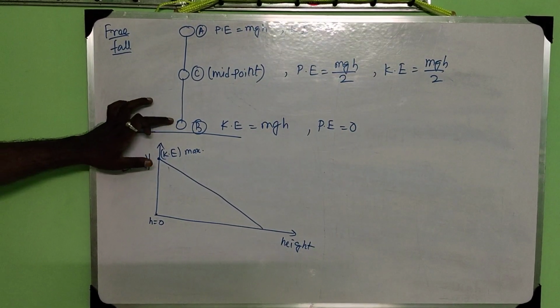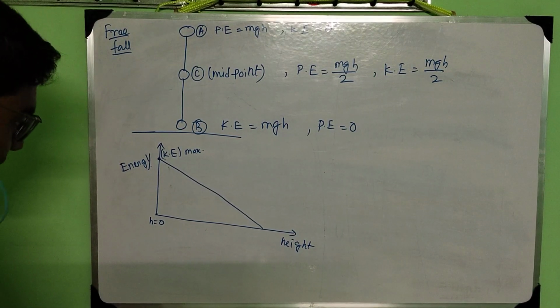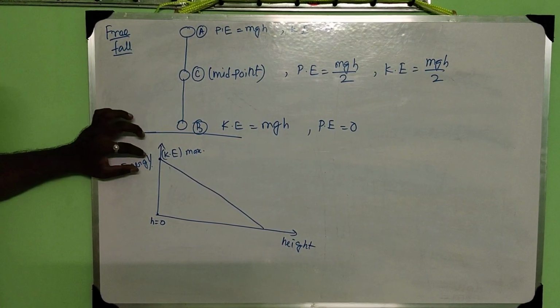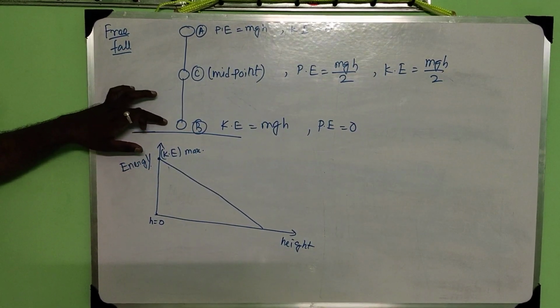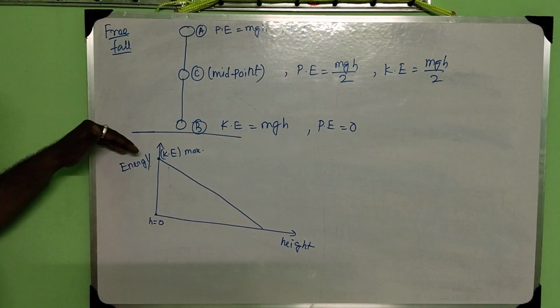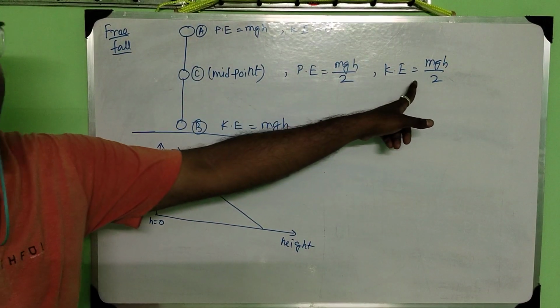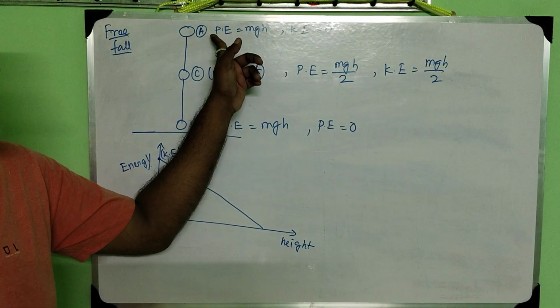At the origin, at height equal to 0, at this position all the energy is kinetic energy. As you move upward, you will see the kinetic energy becomes half at this position, and ultimately the kinetic energy becomes 0.